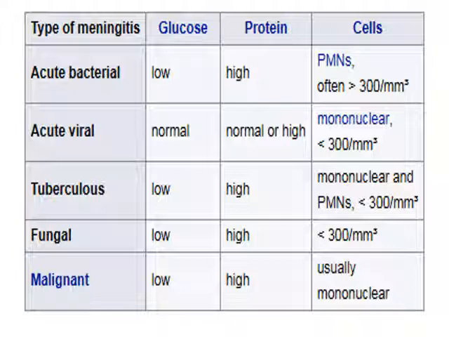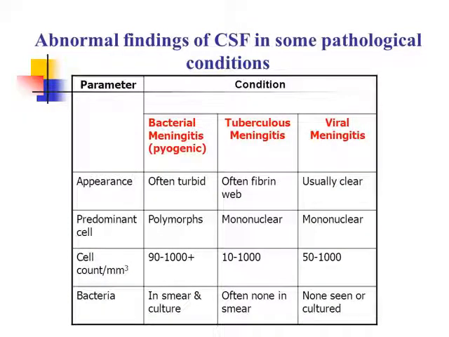In tubercular meningitis, glucose is low, protein high, and mononuclear cells or lymphocytes are present. Polymorphs also may be present, but the count is less than 300 per cubic millimeter. So this is a comparative chart and it is also very important for you to see.